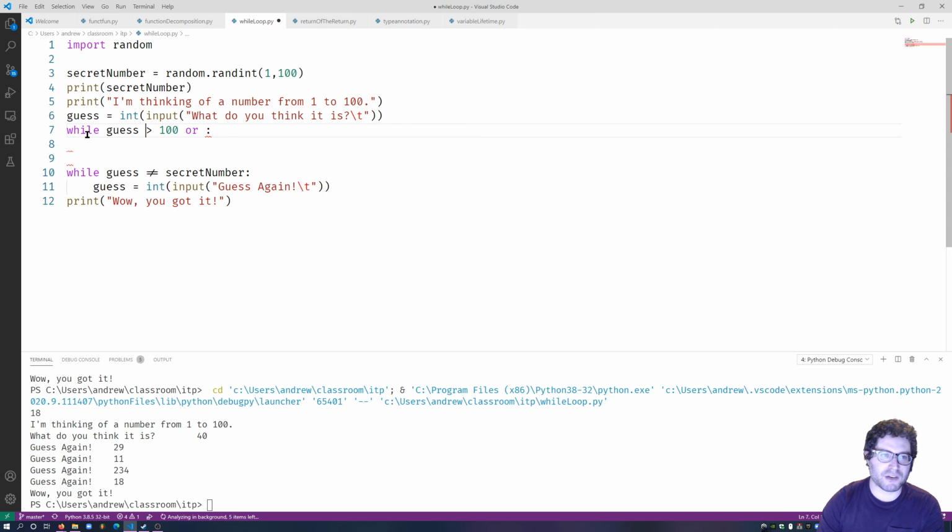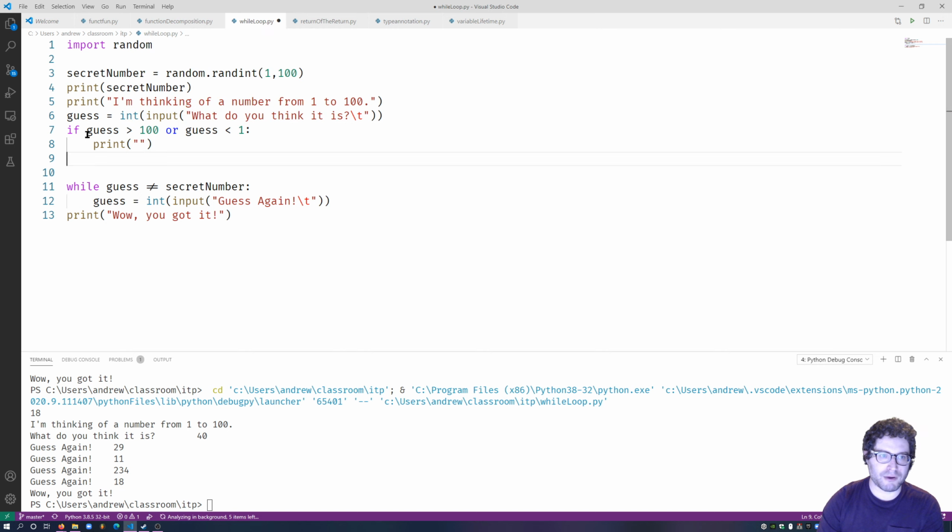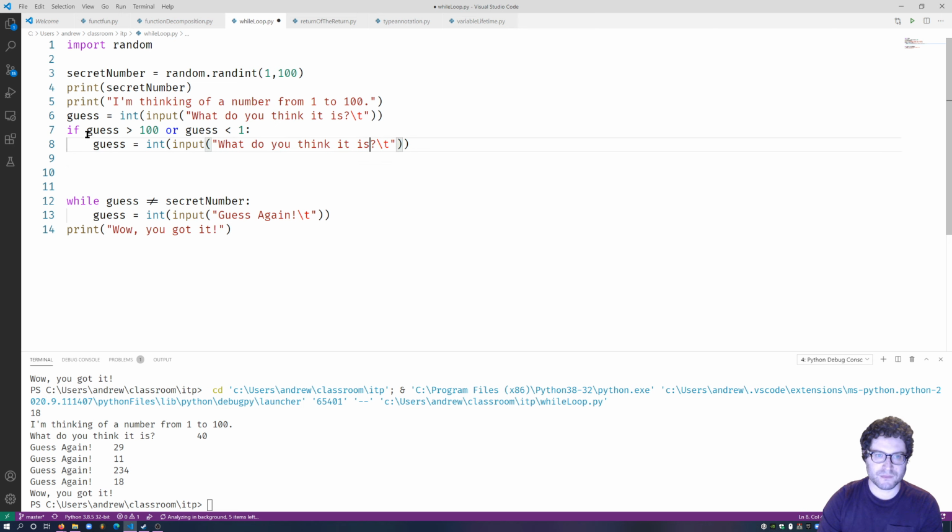Actually, I'm going to show you why we want to use a while loop here. So first, if guess is greater than 100 or guess is less than 1, so if we're out of bounds, print, we'll go ahead and use this guess statement again, and instead of saying what do you think it is, we're going to say, try a number from 1 to 100.